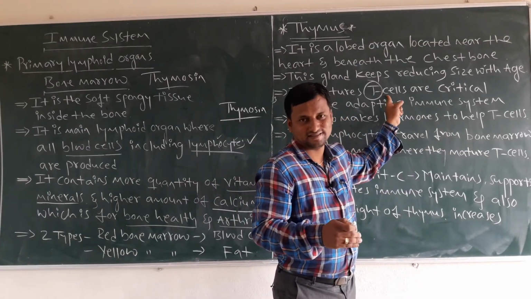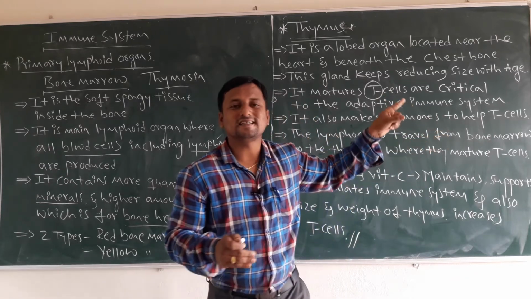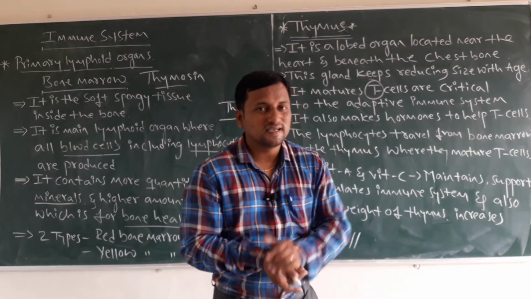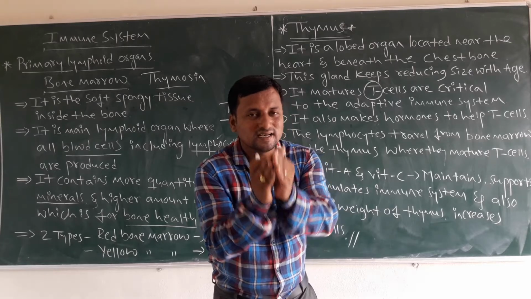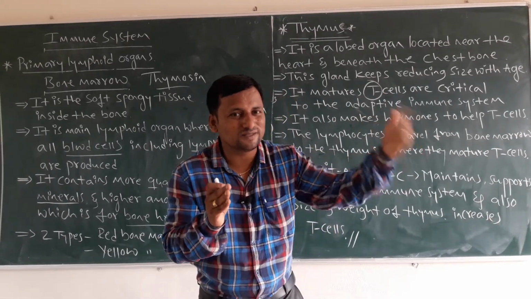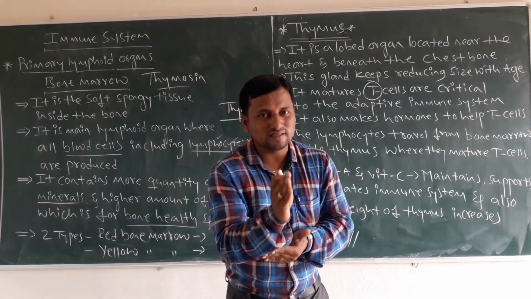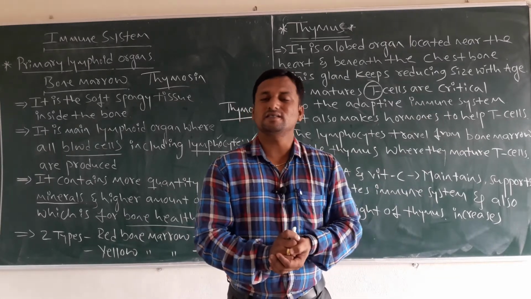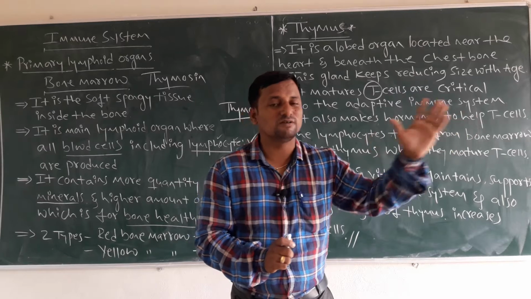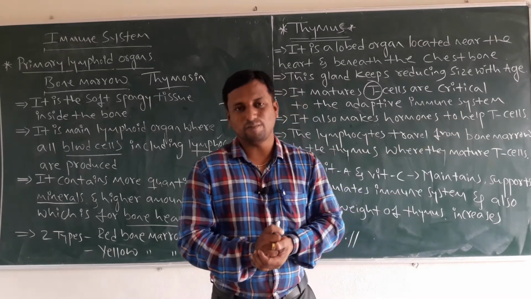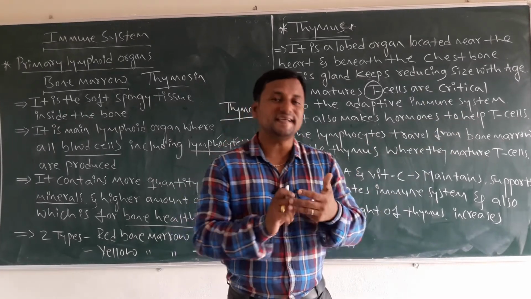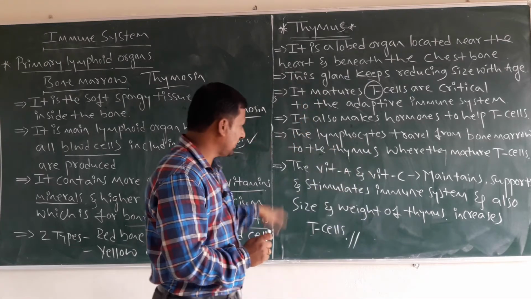T cells. Like this, lymphocytes undergo maturation into T cells, thymus cells. And these thymus cells produce the thymus hormones, which are responsible for immunity power up to a certain age. Okay.